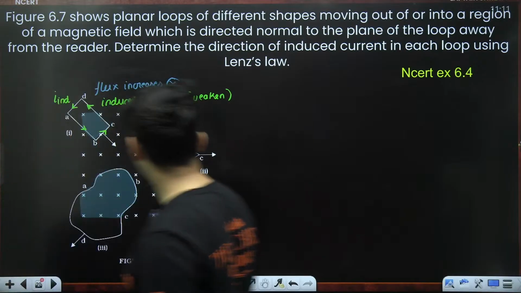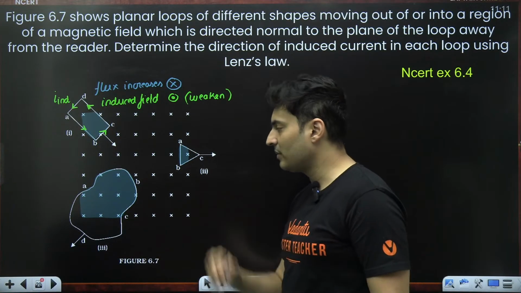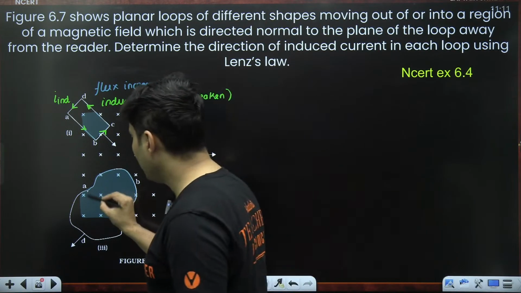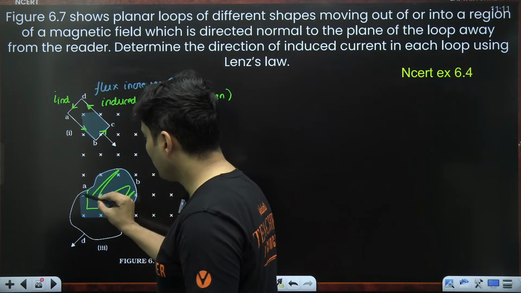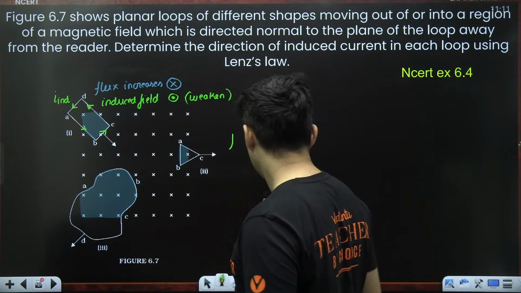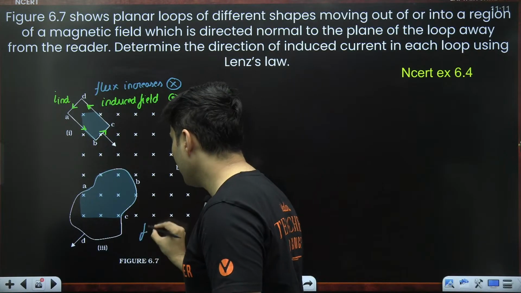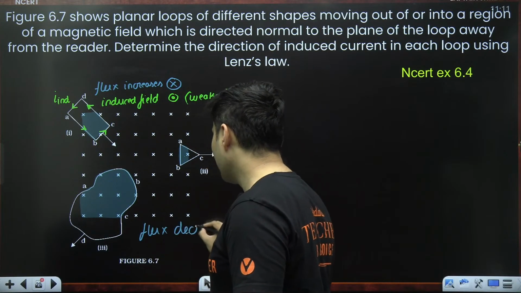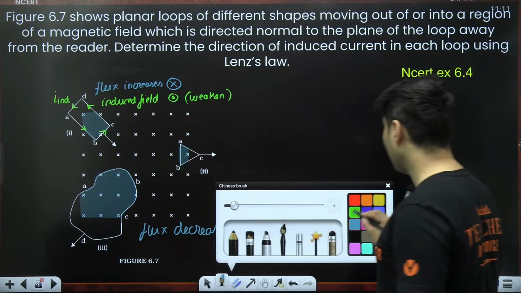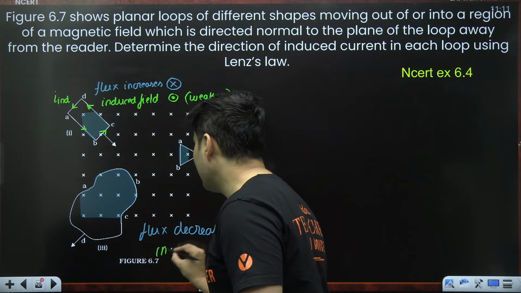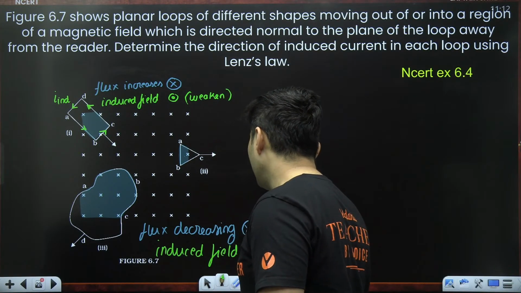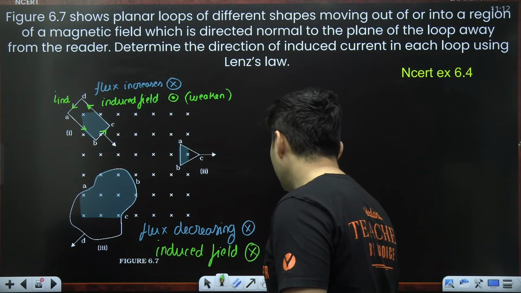Absolutely. Let's go to this one over here, or even this one. Tell me, as this or this coil is trying to go away, next instant the flux will only remain in this much part, because this much part would have gone out of the field. So in these two, what is exactly happening? Obviously, the flux is decreasing inside. So because it is decreasing, what will the induced field say? The induced field will be like, wait a minute, I will support you. I will strengthen you.